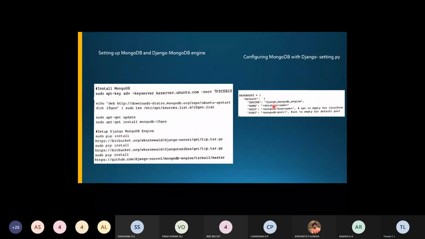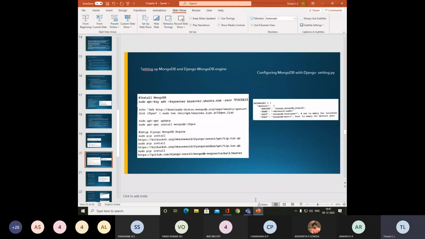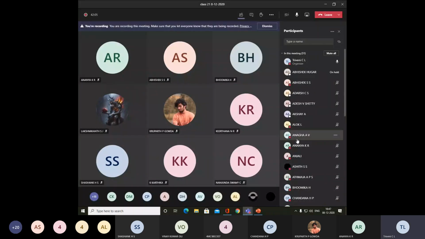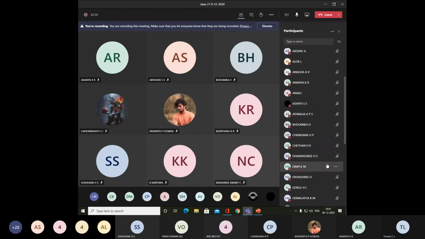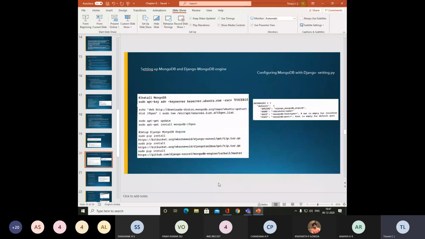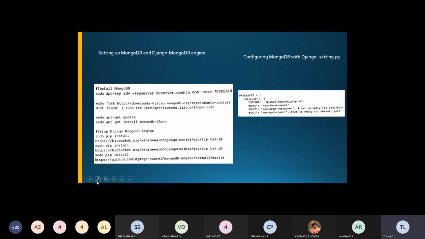Understood all of them? Yes, understood. All of them understood what are the steps required in order to set up this database here. Yes, ma'am. Atmaja, Anaga, yes, ma'am. Bhumika, Chandana, are you all online? You have to be online. This is not the way of attending the classes.